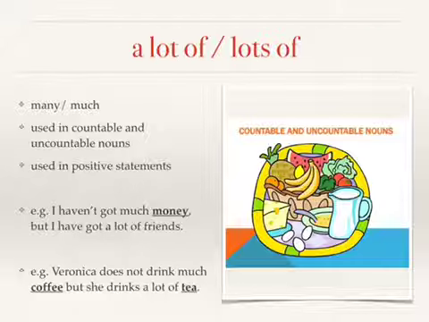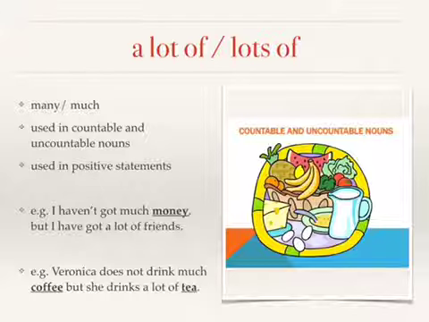A lot of or lots of means many or much. It is used in both countable and uncountable nouns, and they carry positive meanings. For example, I haven't got much money, but I have got a lot of friends. So you can see money is uncountable, so they use much. On the other hand, friends is countable, so we can use many or a lot of. So in this case, you will use a lot of friends.